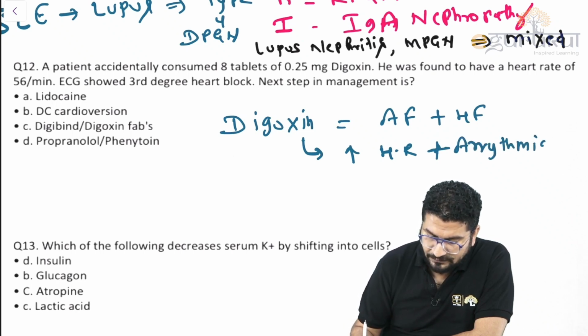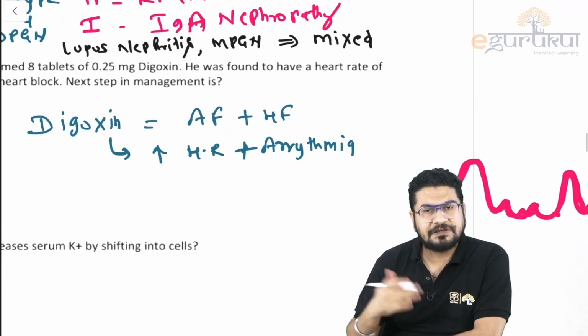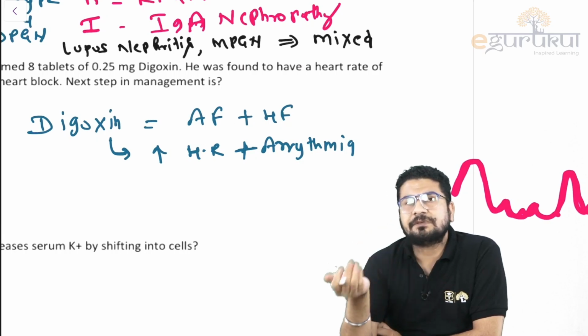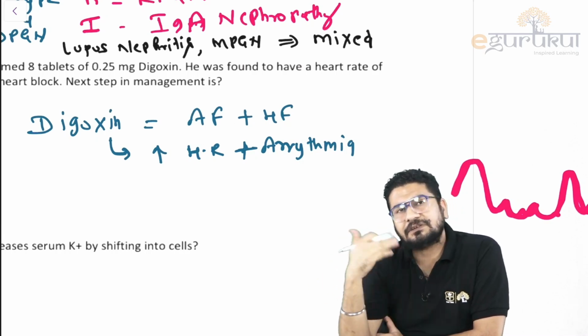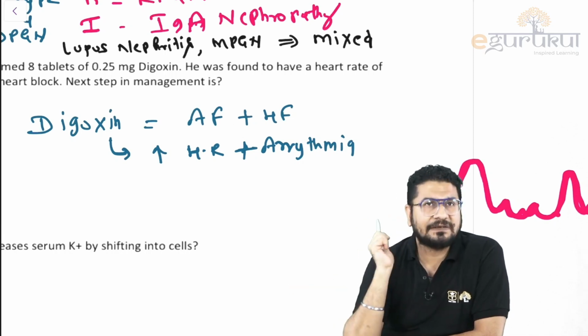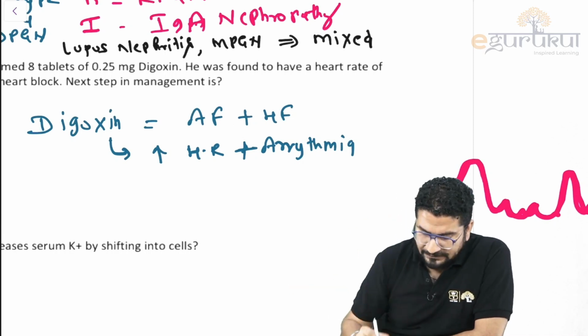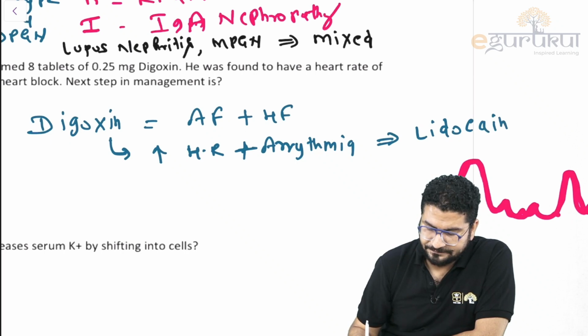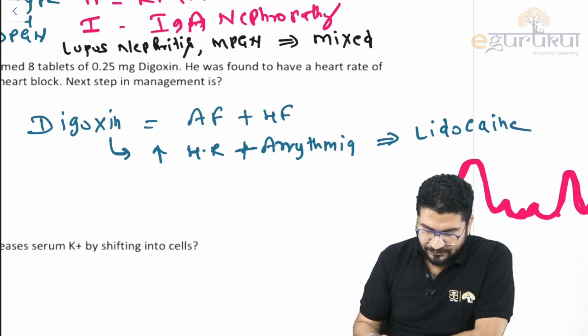It can cause bigeminal rhythm, trigeminal rhythm, PAT, and sometimes torsades as well. So if there is heart rate increase and some type of arrhythmia, then we need to give the safest antiarrhythmic drug, that is lidocaine.